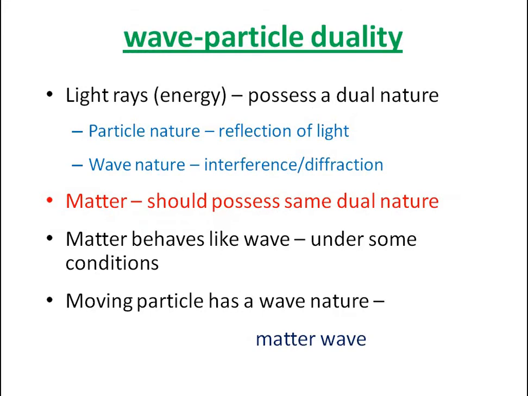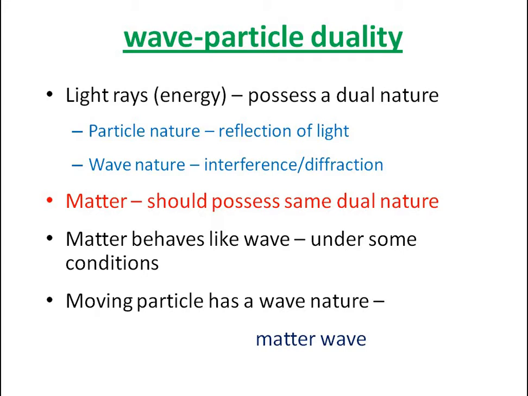So light rays or electromagnetic radiations possess a dual nature. Already in our classes we studied the corpuscular theory, or particle nature of light. Reflection of light and the straight-line travel of light can be explained by its particle nature.